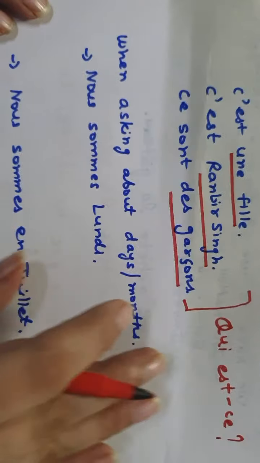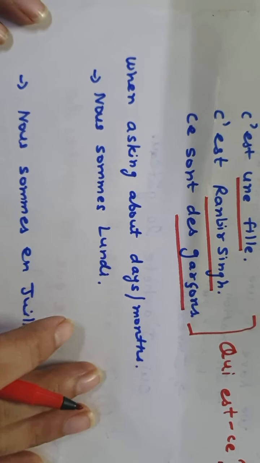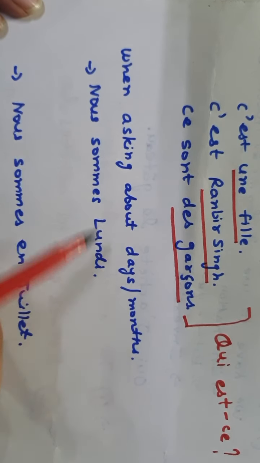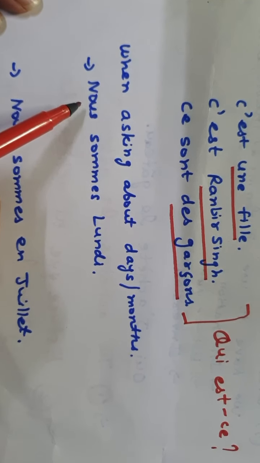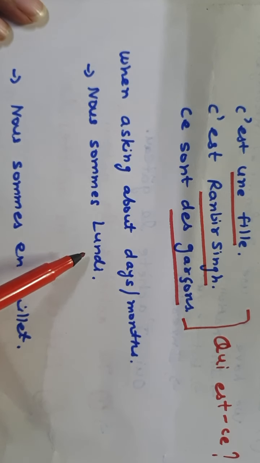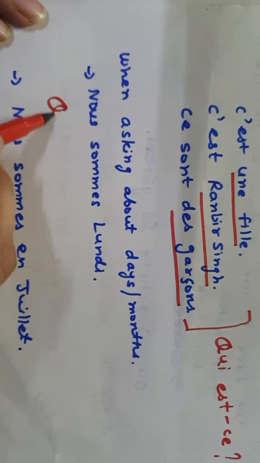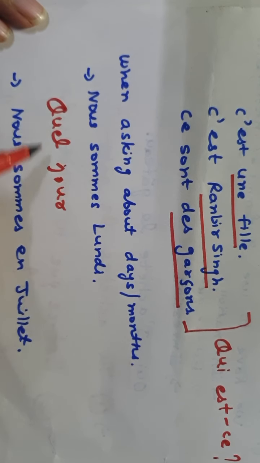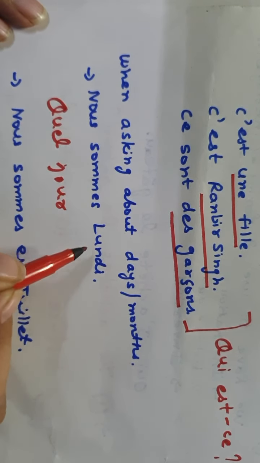Another ready-made question which you cannot change, which you ask as it is. For example, when you ask about days or months, for example, nous sommes lundi, we are on Monday. So the question you have to ask is quel jour. Quel jour is a specific question that you need to learn for this kind of answer.